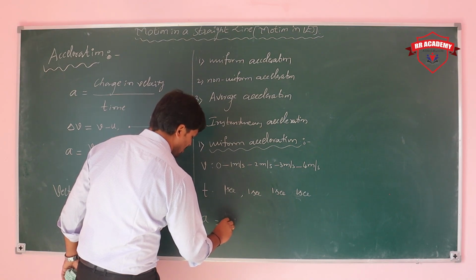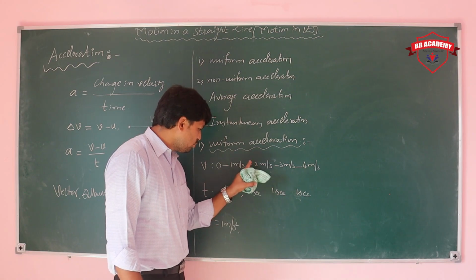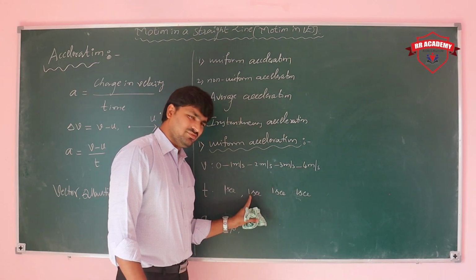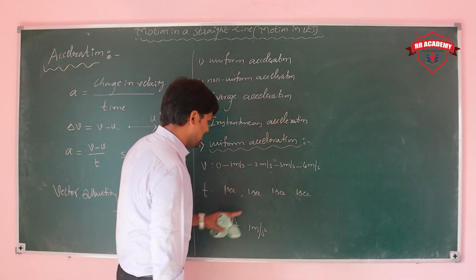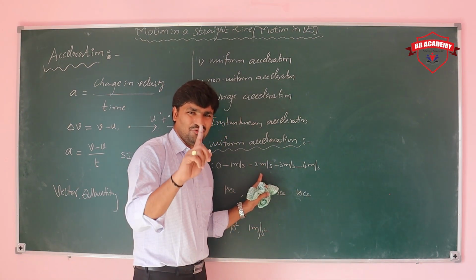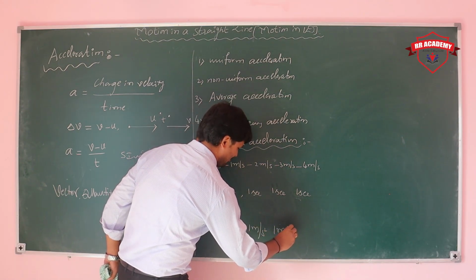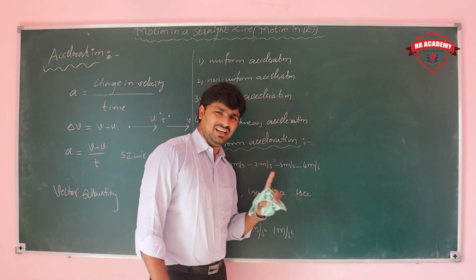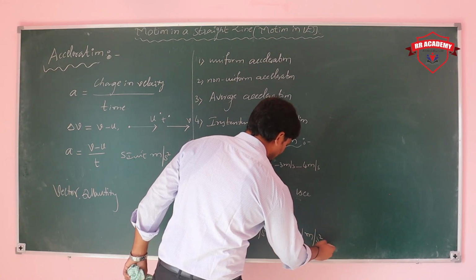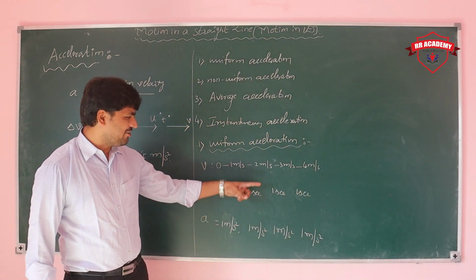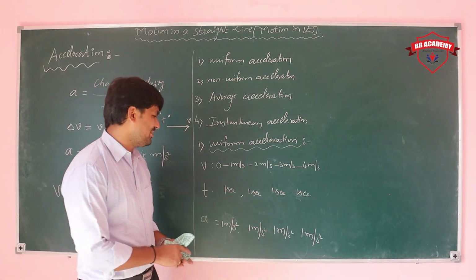Acceleration in the first case is 1 meter per second square. Acceleration in the second case, 2 minus 1, 1, so again 1 meter per second square. Next 3 minus 2, 1 in 1 second, again 1 meter per second square. Next 4 minus 3, 1 in 1 second, again 1 meter per second square. Equal change in velocity in equal intervals of time, that we can say is uniform acceleration.